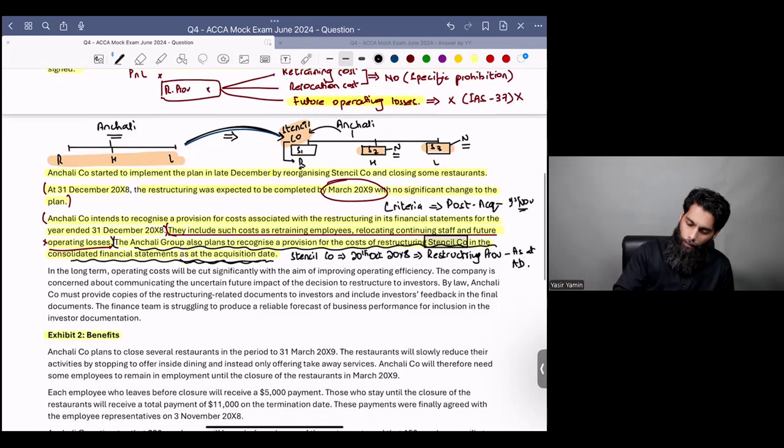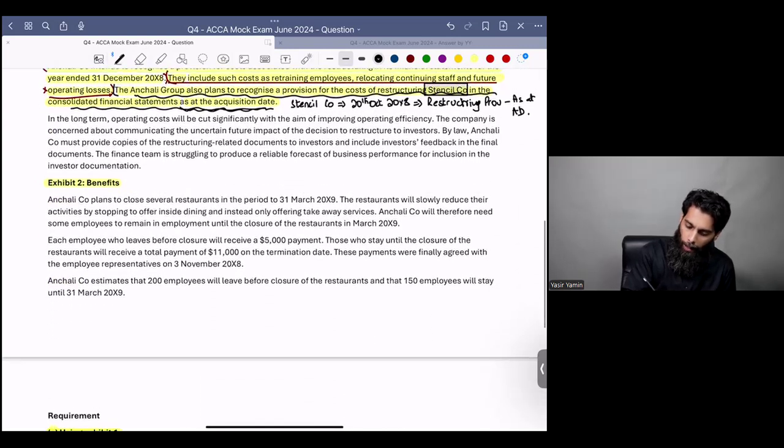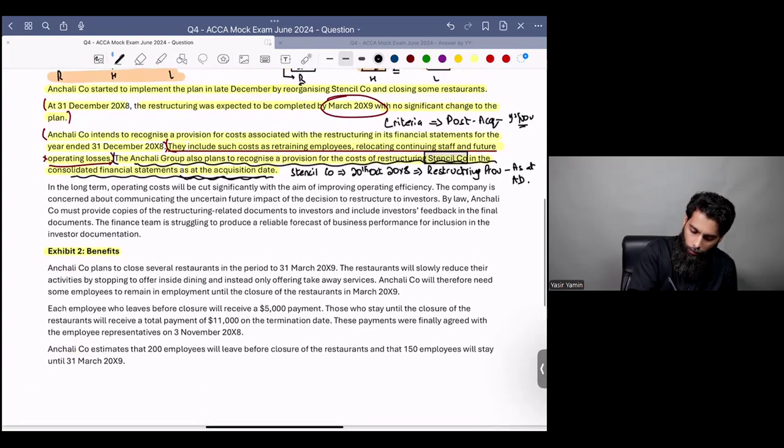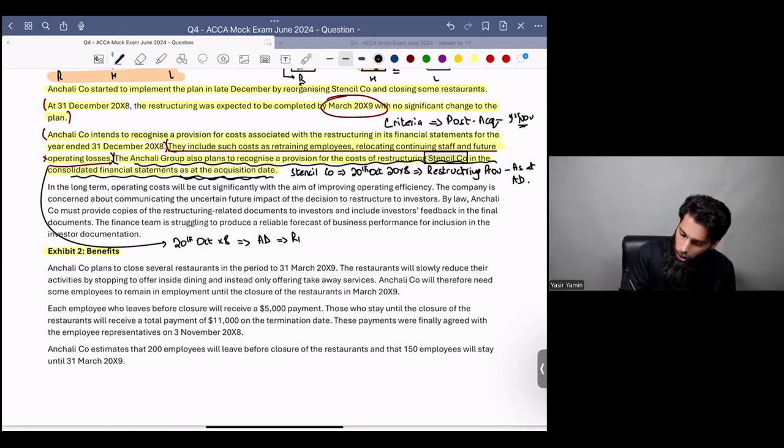If you recognize the restructuring provision on 20th October X8, which is the acquisition date, this restructuring provision will become part of the fair value of net assets of S company.